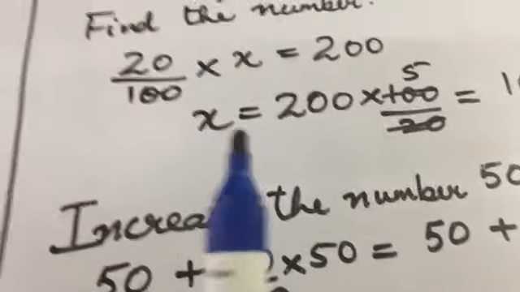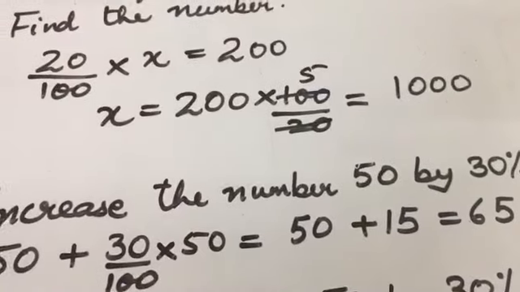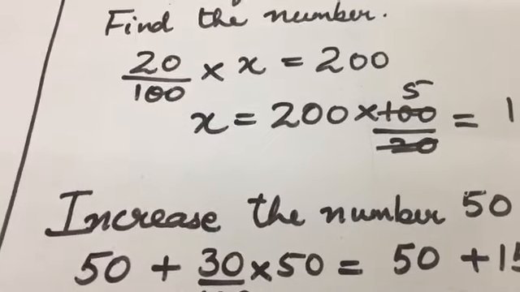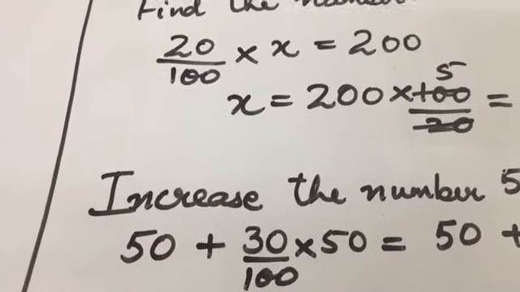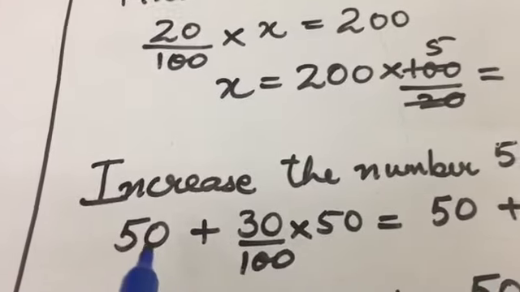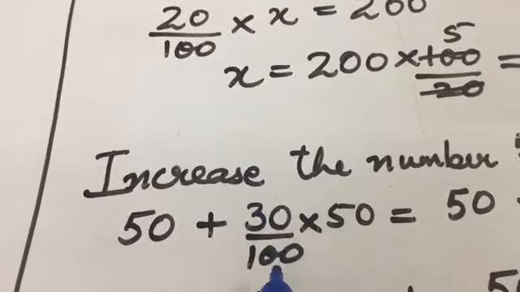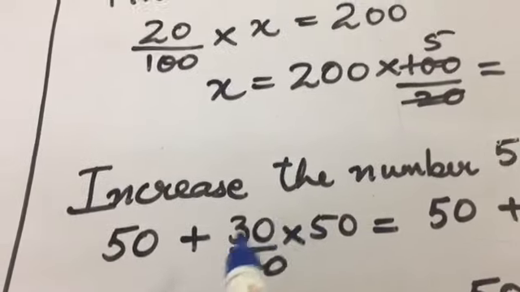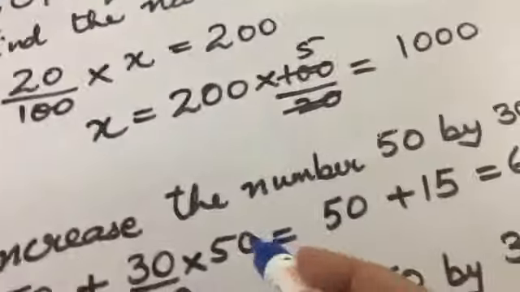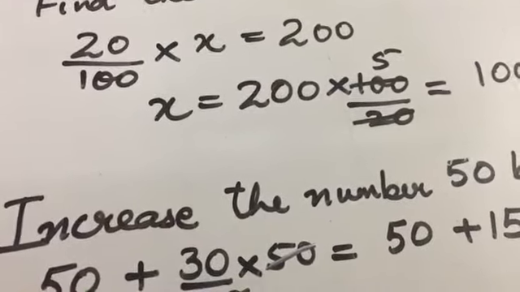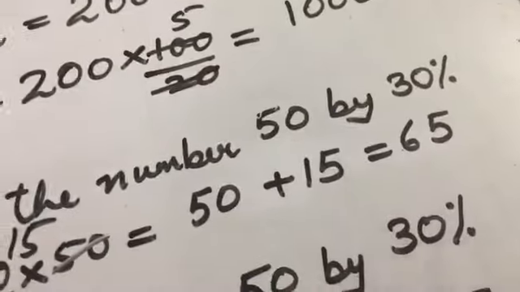Another type of question is: increase the number 50 by 30%. That means you have 50, and 50 increased by 30% will be more than 50. So what we are doing is 50 plus 30% of 50. How to find 30% of 50? 30 upon 100 into 50. Do it orally. 30% of 50 is how much? 5 3s are 15. You get 15. 50 plus 15 gives you 65.